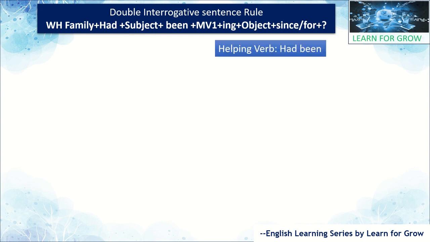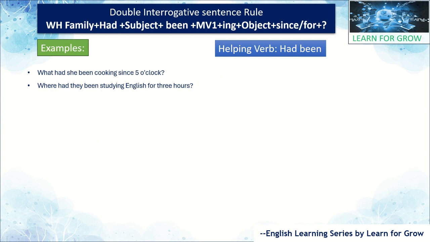Let's have examples. Here also we are using the helping verb "had been". Examples are: What had she been cooking since 5 o'clock? Here "what" is the WH family word, right? "Had" is the helping verb, "she" is the subject, "been", "cook" is the main verb form 1, at the end "ing", then "since 5 o'clock". At the end we have mentioned a question mark. I hope you understood, right?